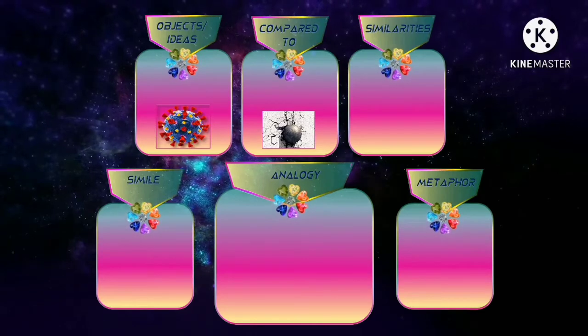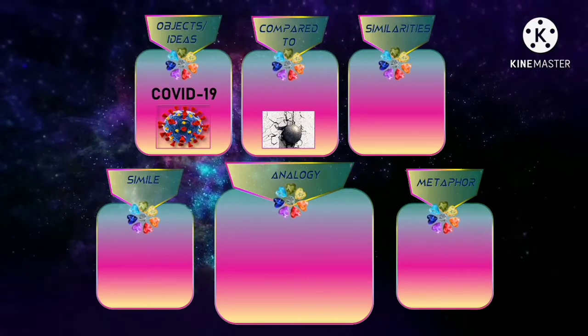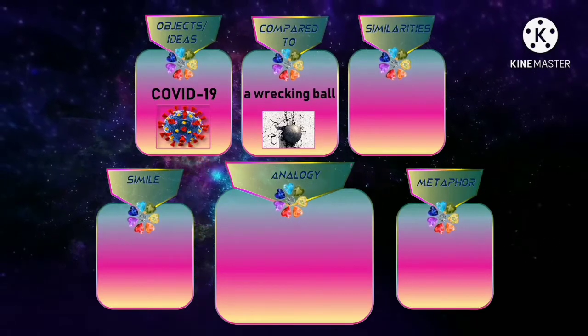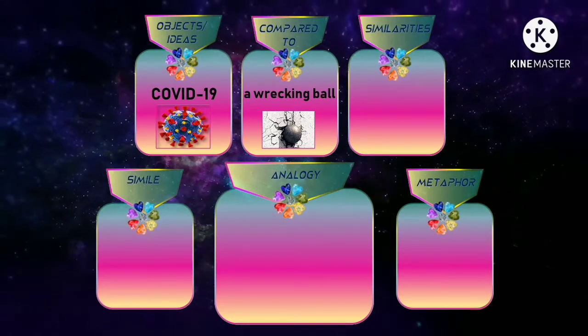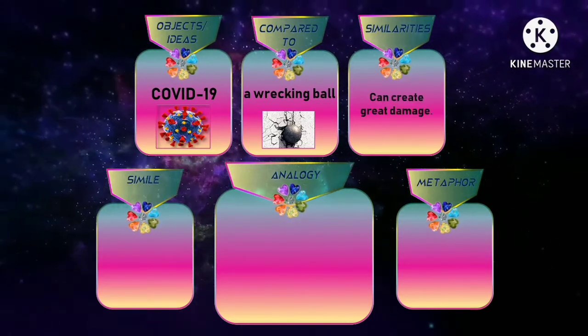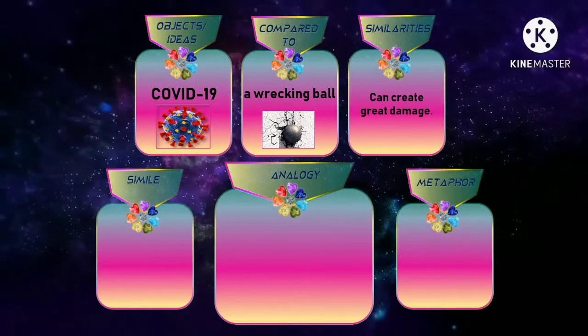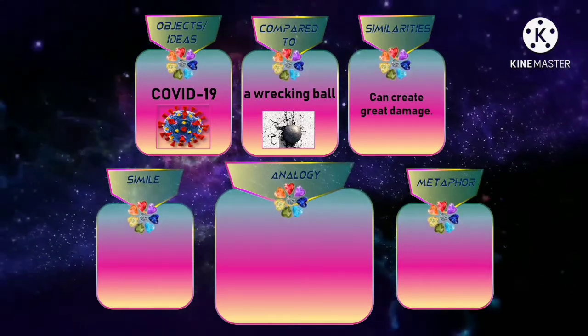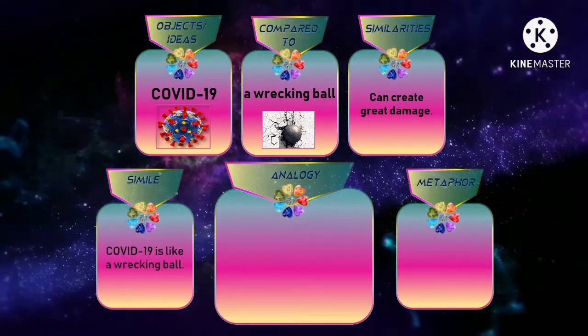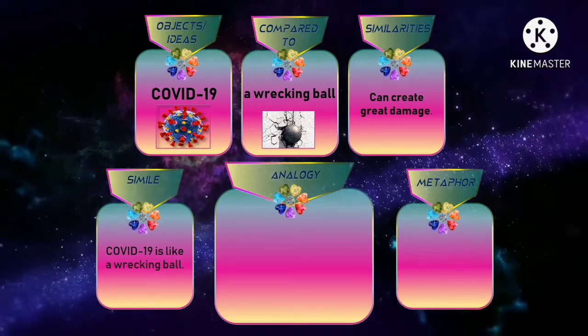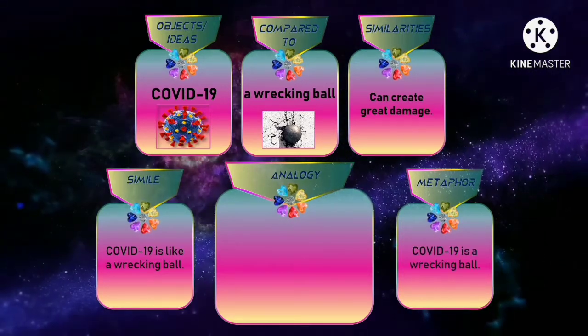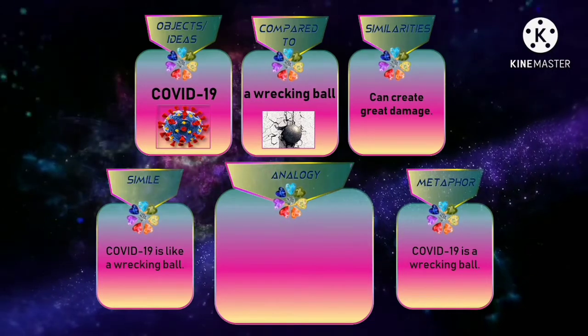Example number 2. COVID-19 compared to a wrecking ball. What is the similarity between them? Both can create great damage. Example in simile: COVID-19 is like a wrecking ball. Metaphor: COVID-19 is a wrecking ball.